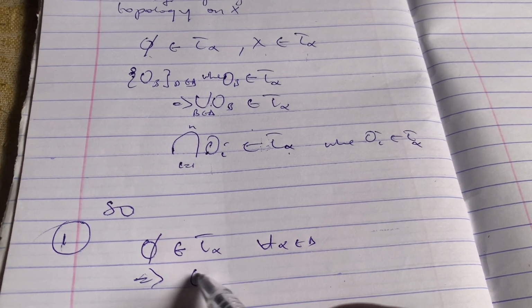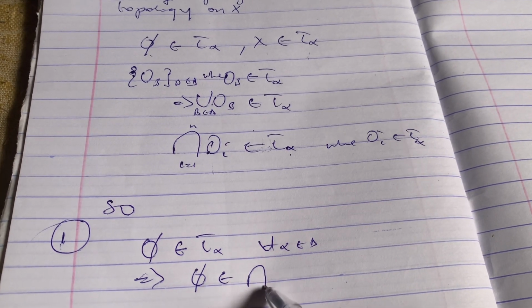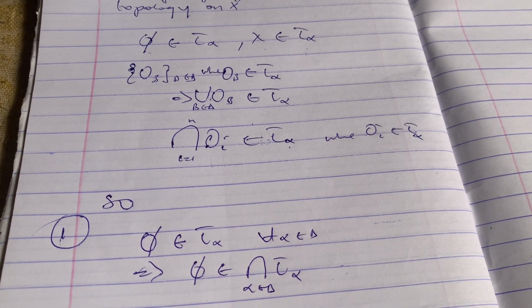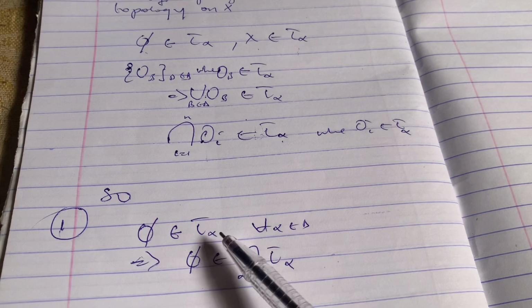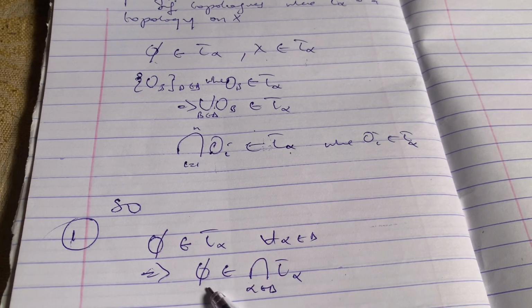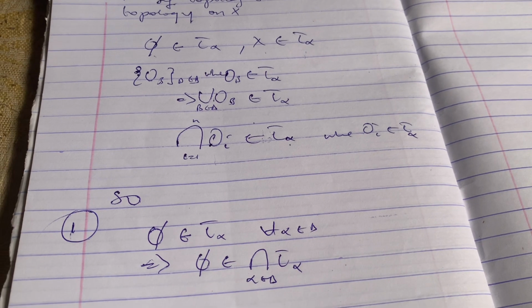Since the empty set is in each of these T_alpha, it is also in their intersection.